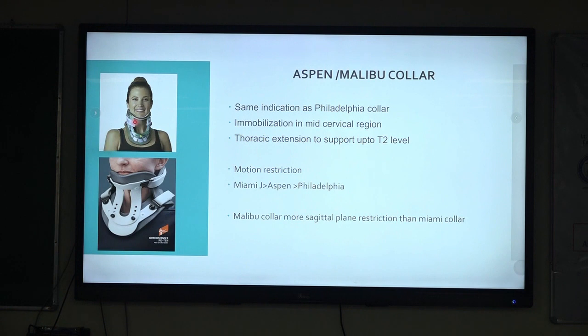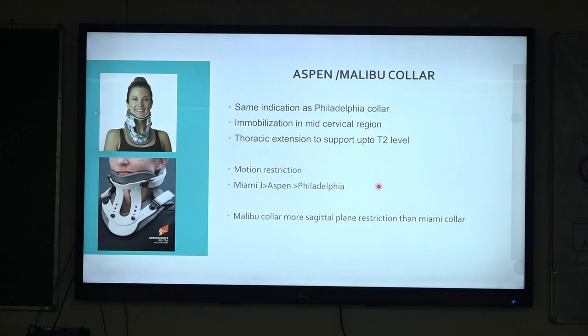The next is the Aspen and Malibu collar. The indications are similar to the Philadelphia collar. The only difference is that the Aspen has an inbuilt padded cover inside as compared to the Philadelphia collar. And all these cervical collars are usually indicated for mid-cervical region immobilization. In certain ones, like Miami J collars or Malibu collars, you can also have a thoracic extension that will immobilize up to the T2 level of the spine.